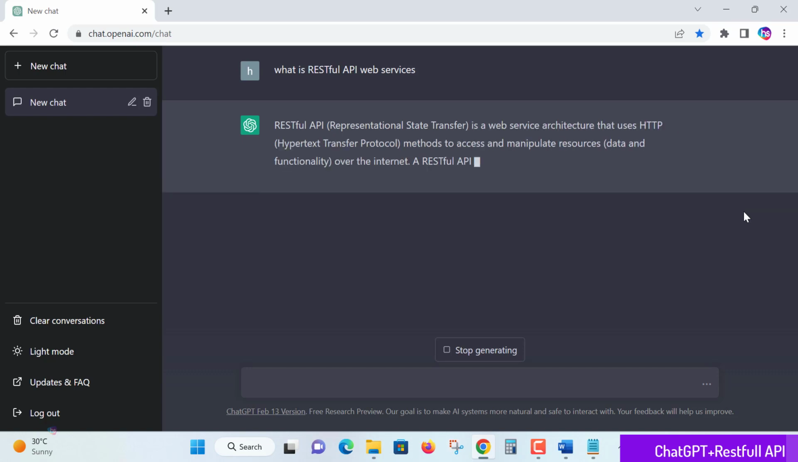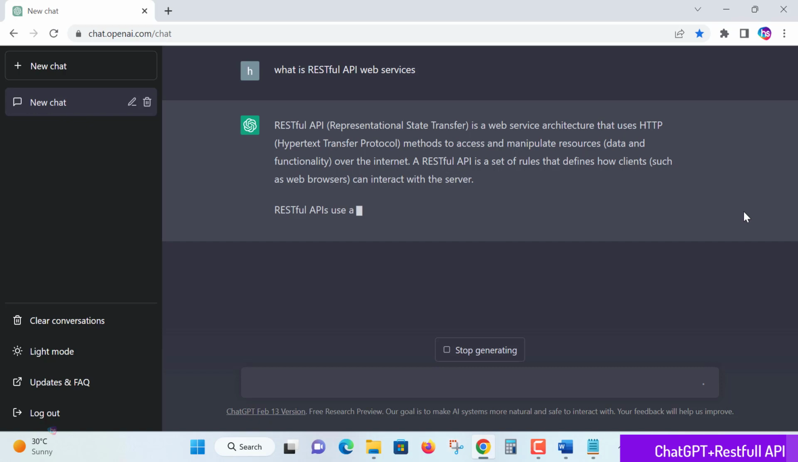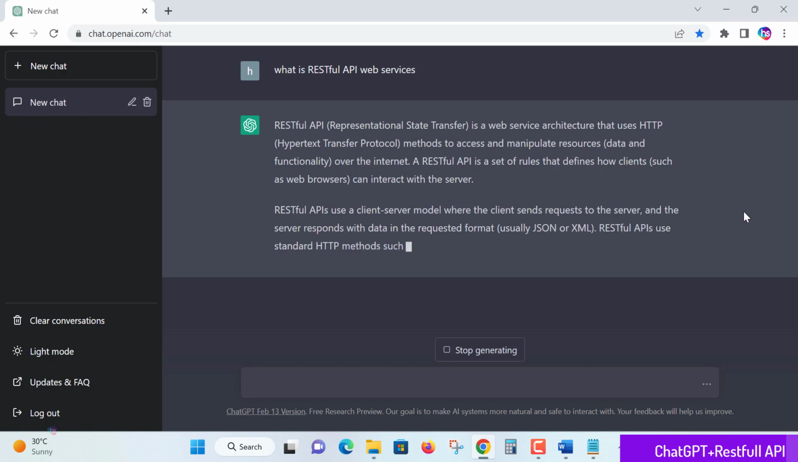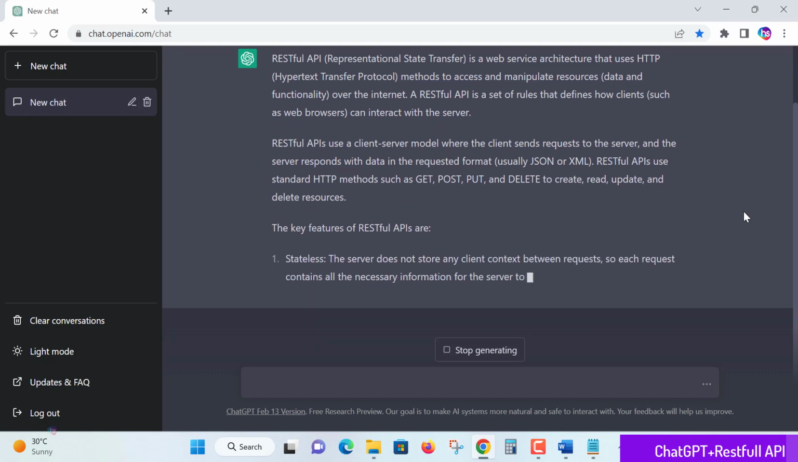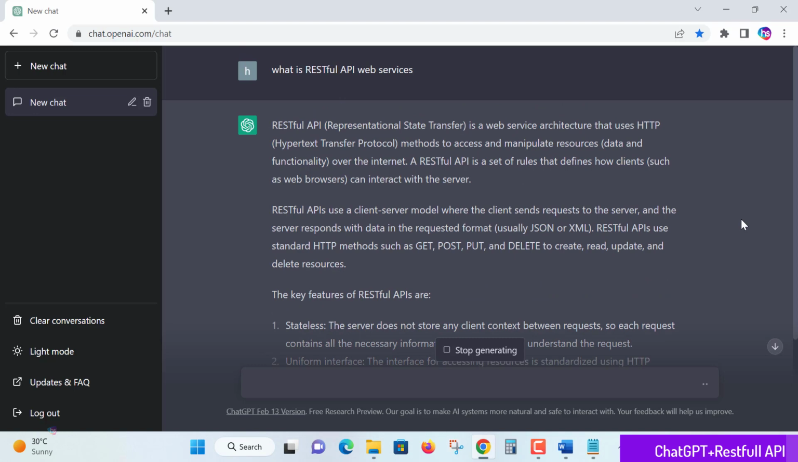Yes, perfectly it is given. RESTful API is nothing but representational state transfer, a web service architecture which is used to work with the HTTP protocol. HTTP is hypertext transfer protocol, where any website you find will begin with HTTP or HTTPS. HTTP is hypertext transfer protocol and HTTPS is hypertext transfer protocol secure, which most bank websites and secure websites use.